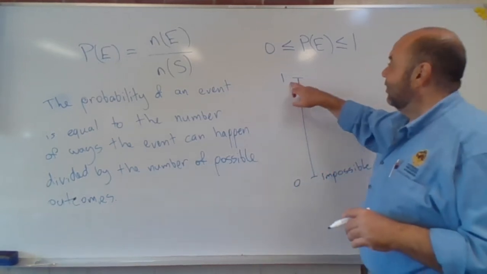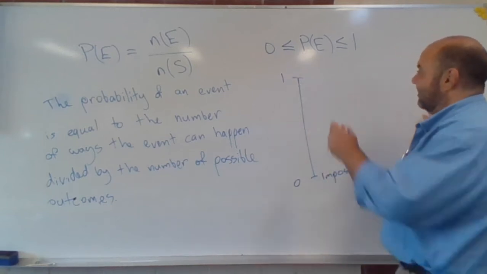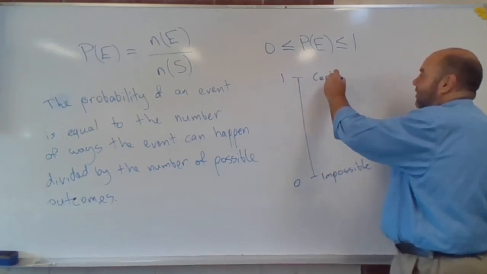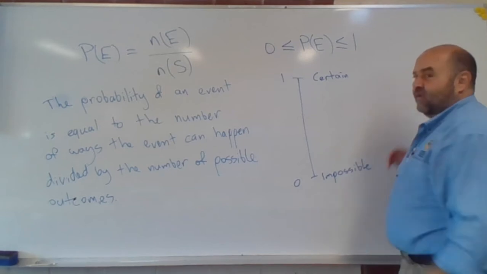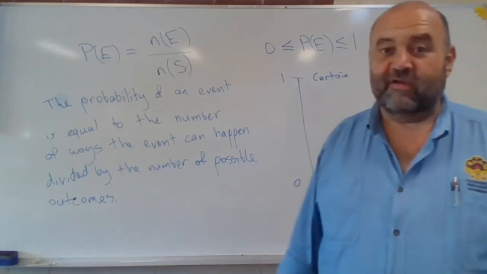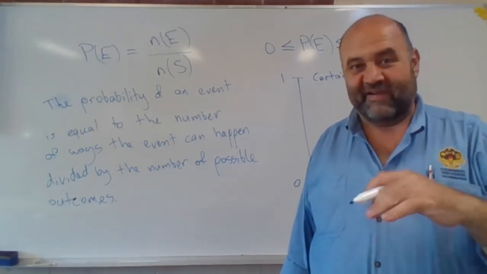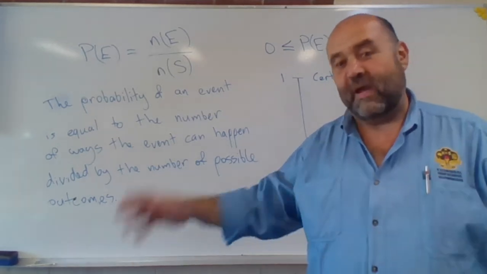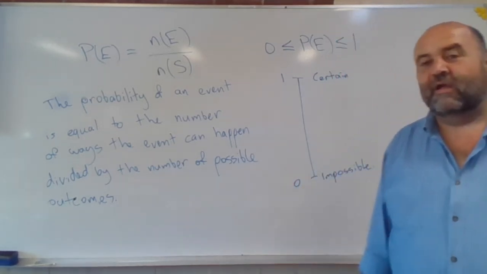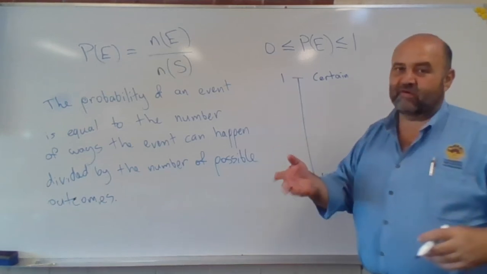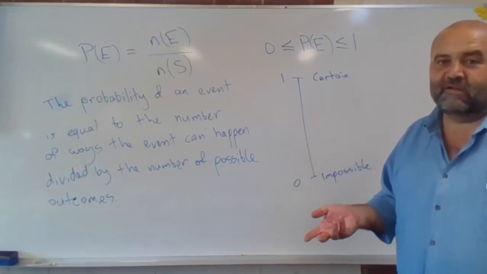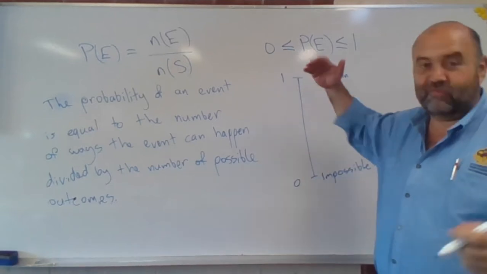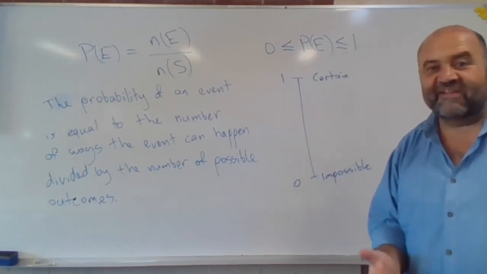And a probability of 1 means that something is certain. Now, certain means certain. It means that it absolutely, infallibly can't not happen. So, for example, rolling a die and getting a number less than 10. Well, it's impossible not to. It's certain you're going to get a number less than 10.